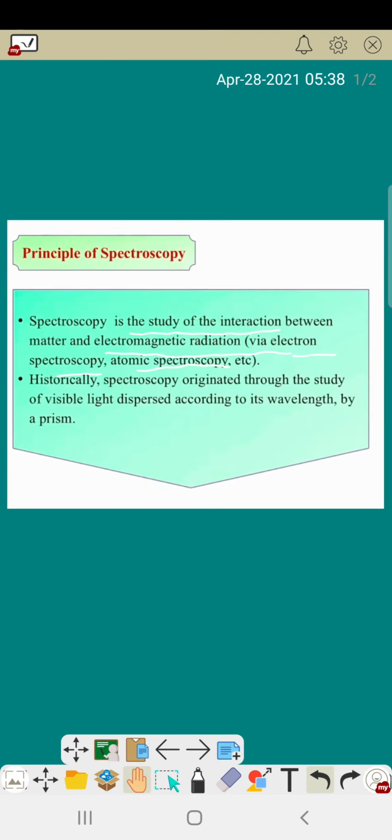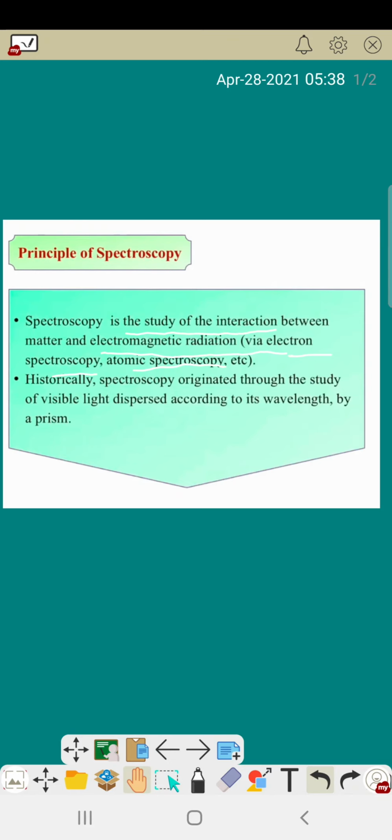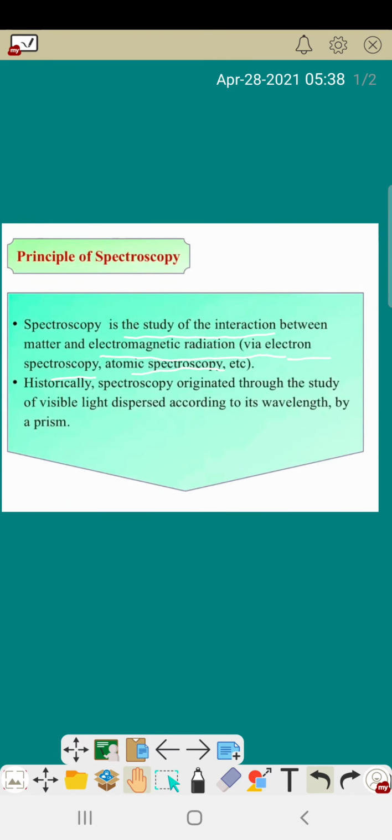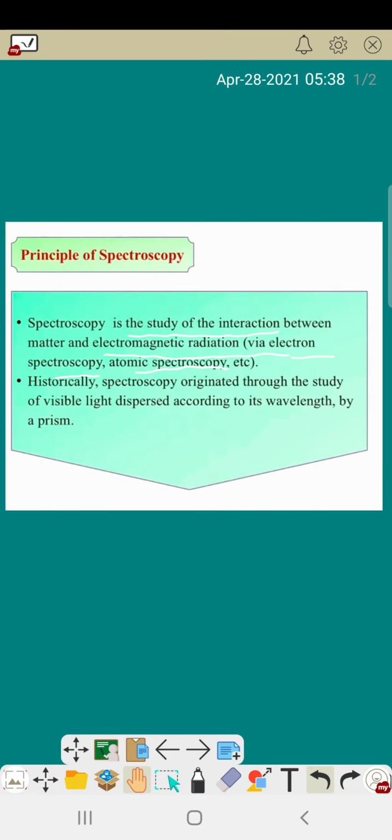Rainbow is basically sunlight, and this sunlight is passing through clouds. After it passes, what happens?